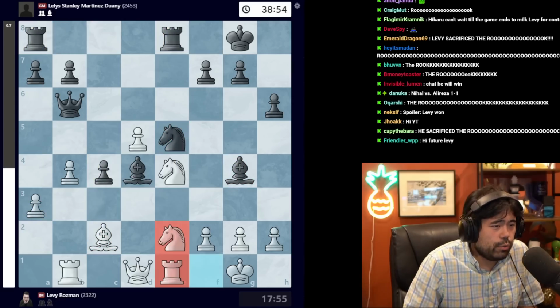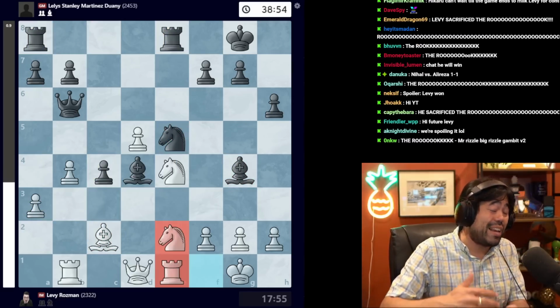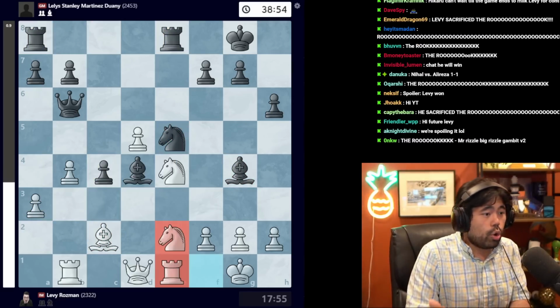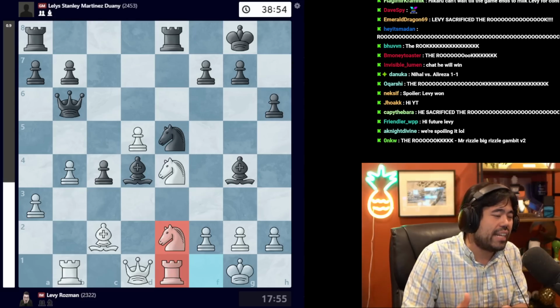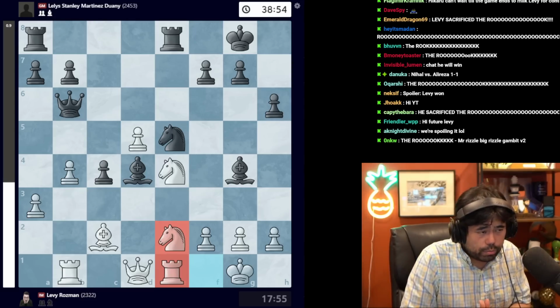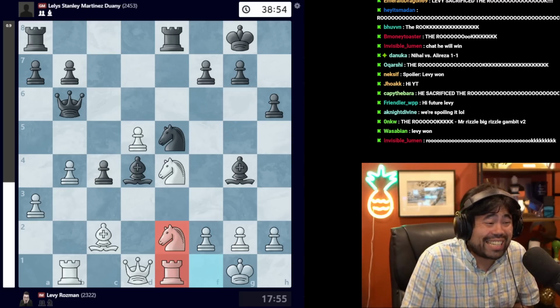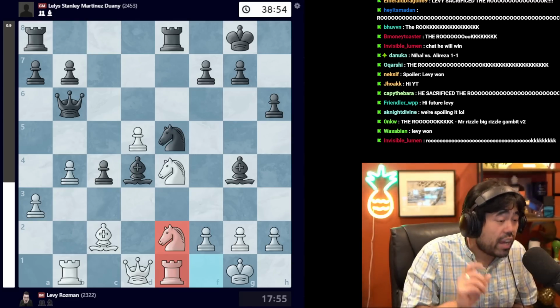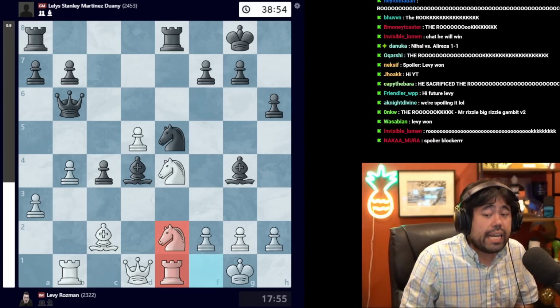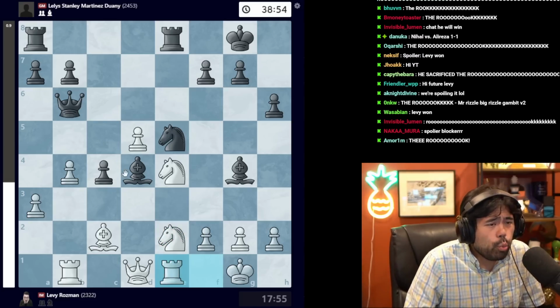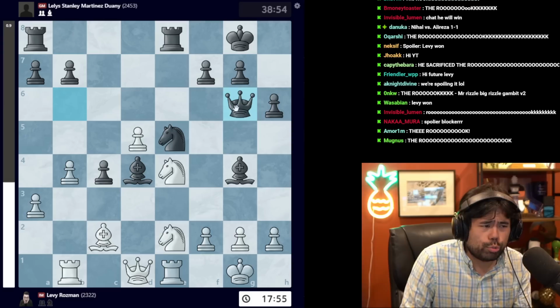So Levy goes rook to e1, and the reason I refer to accidental luck is that black is actually winning here according to the computer if you find one move, but there is only one move in the position that is actually winning here for black. If you do not find this move, white is completely fine. Now in this position, the winning move for black is this very unusual move, queen to g6.